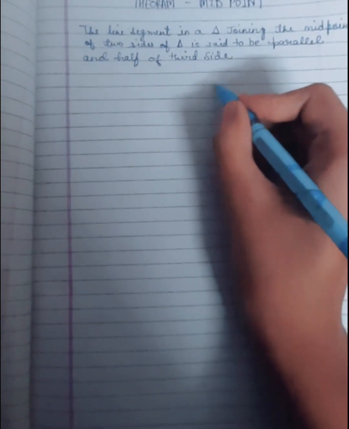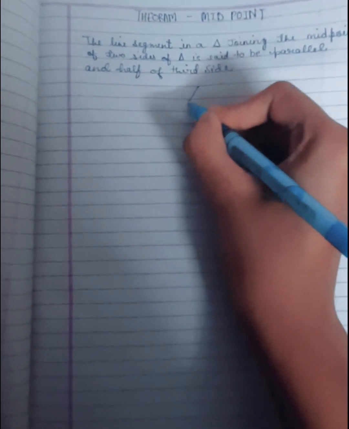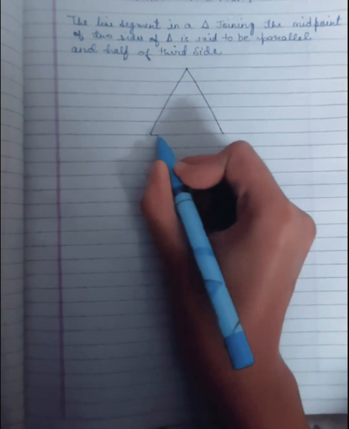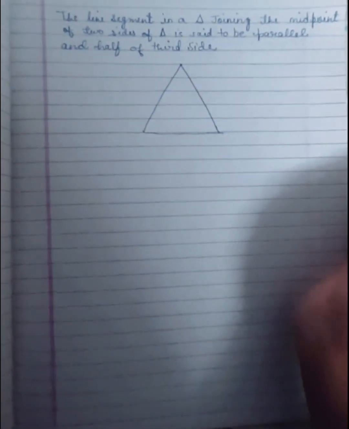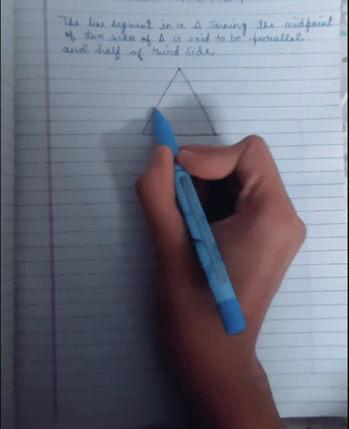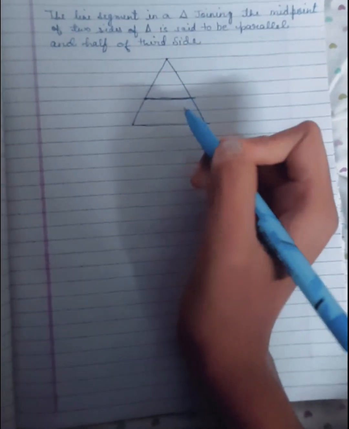This is our triangle. Let me draw the triangle, and the line segment in the triangle.